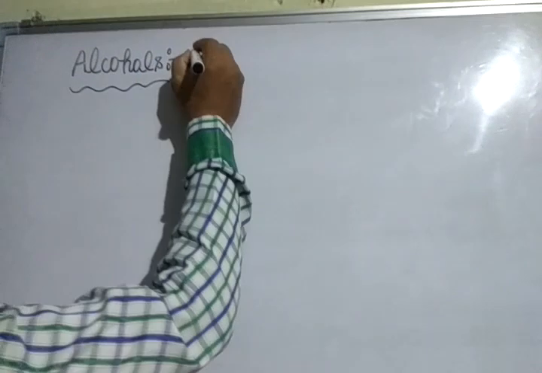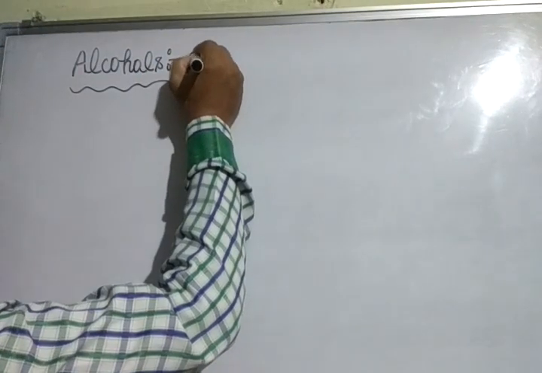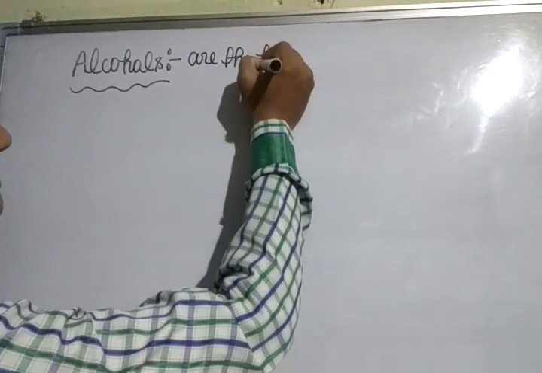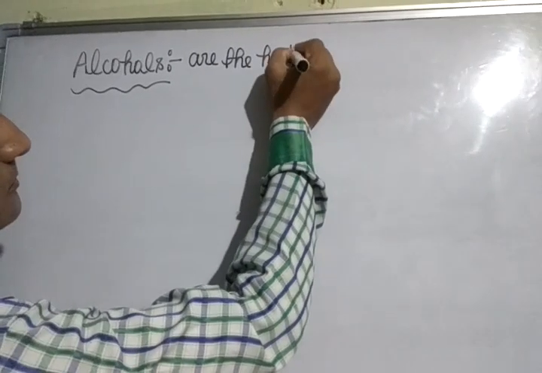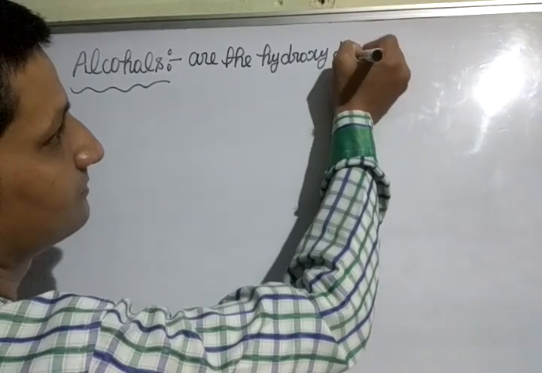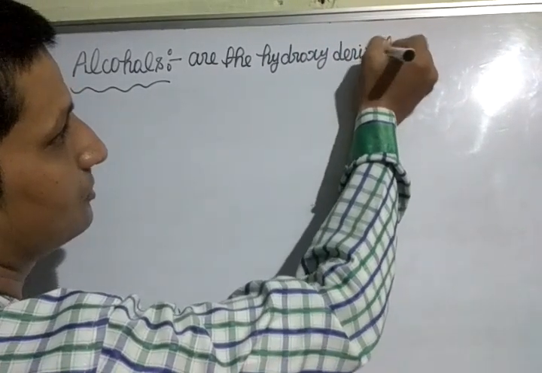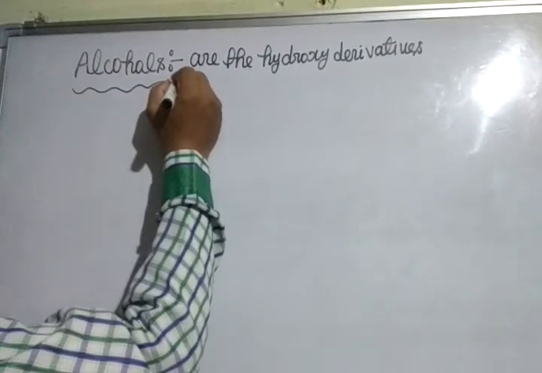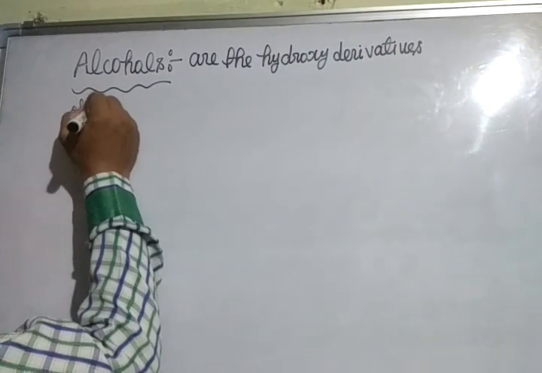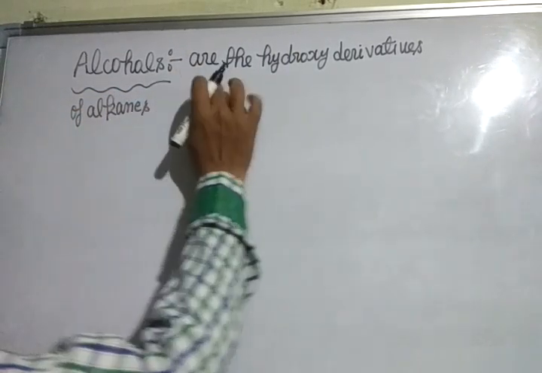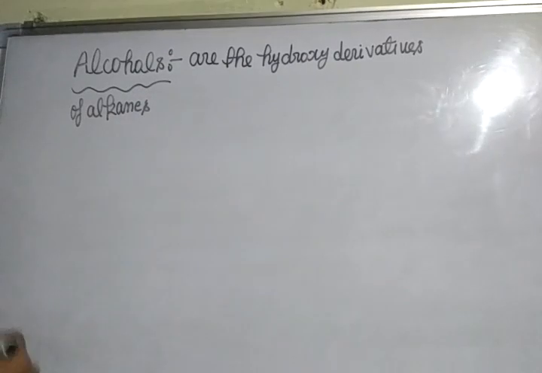So look here, alcohols are the hydroxy derivatives of alkane.